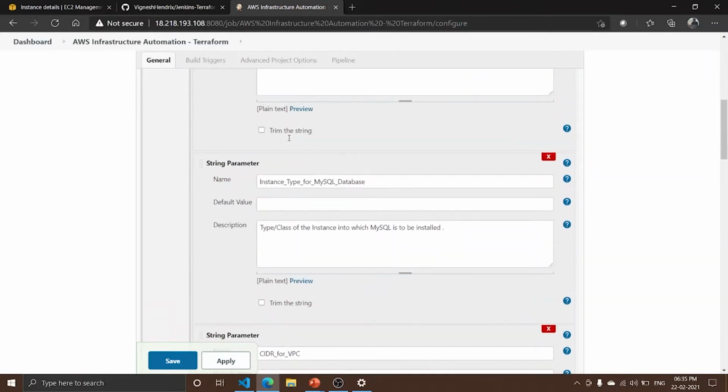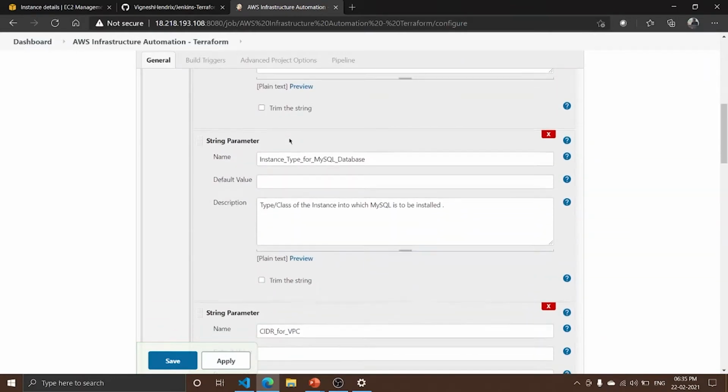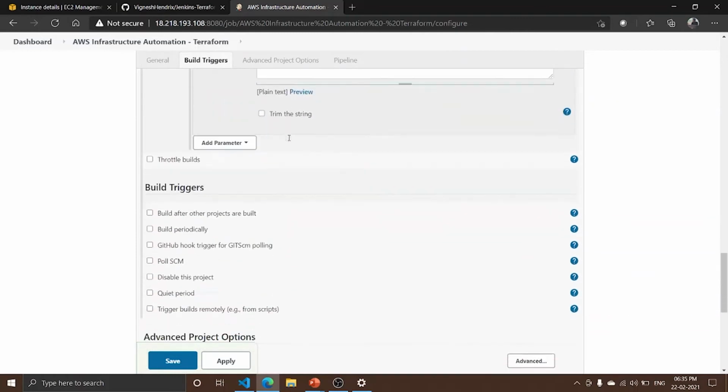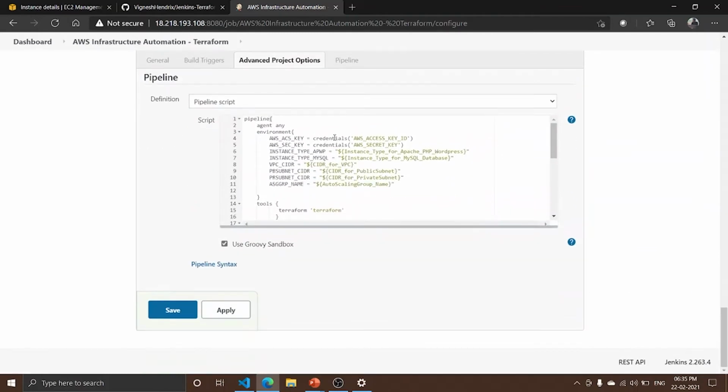First, here you can see the pipeline script that I have made. Here I have stored the AWS security credentials, that is the access key and secret key ID, in the Jenkins tool provided with the credential binding plugin. Using the credentials helper method, a function where I can pass the ID of the security credential, it returns the value of that ID. Nothing but the access key ID and also the secret key ID, which will be stored in the environment variables. That's what I'm doing here.